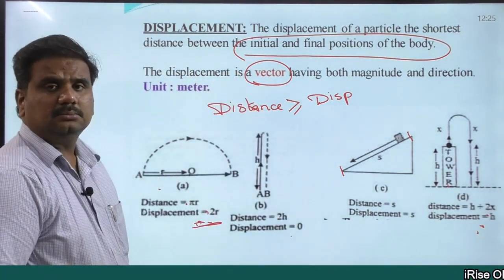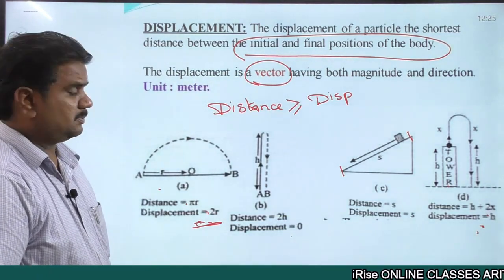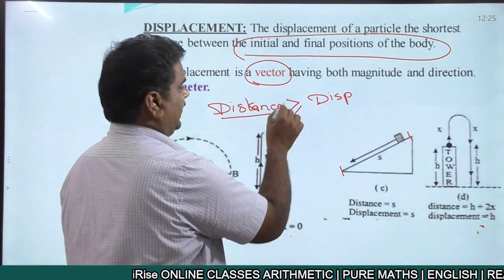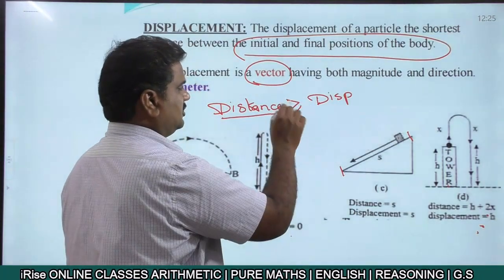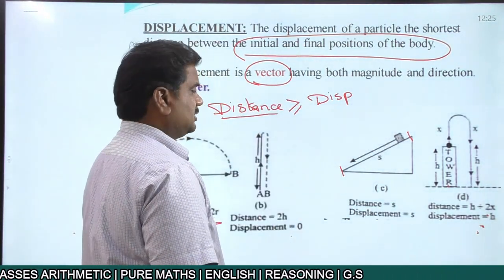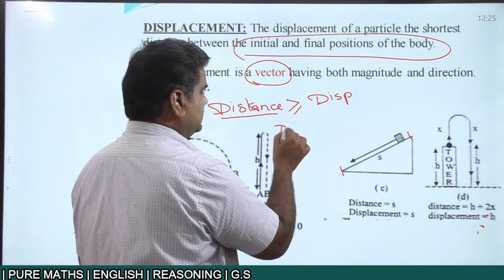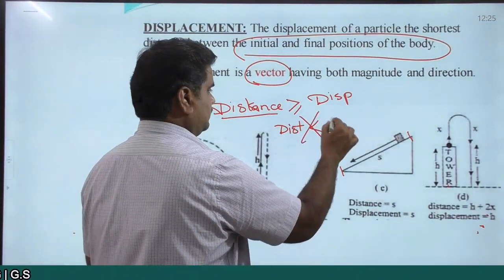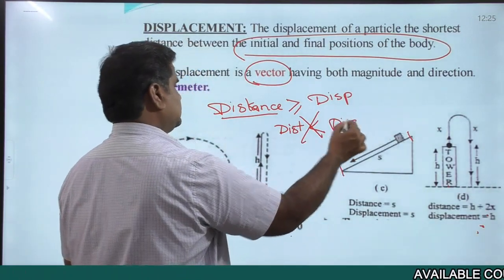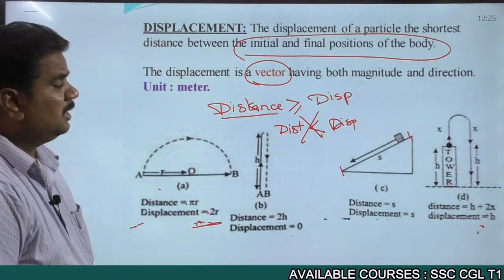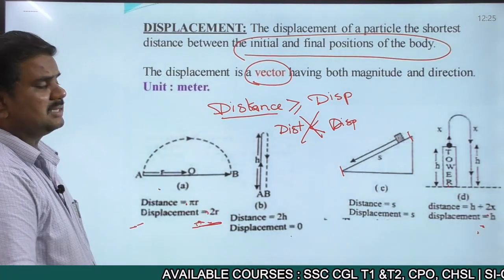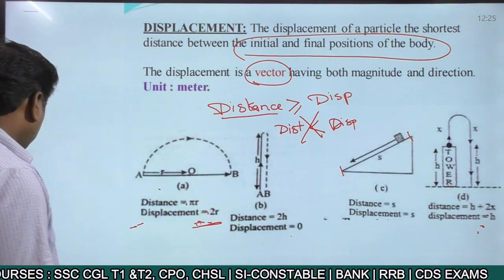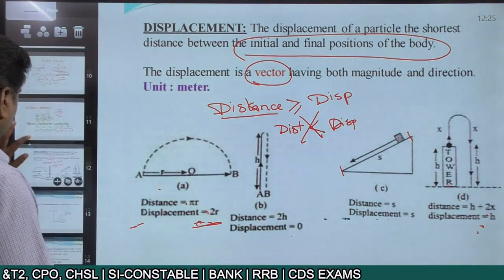It will either be greater than displacement or equal to displacement, but distance is never less than displacement.